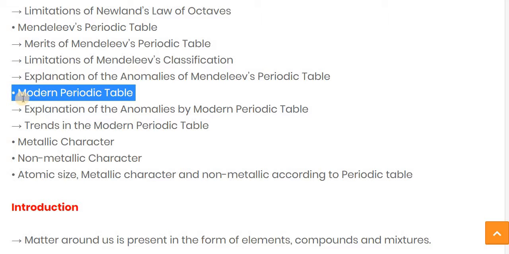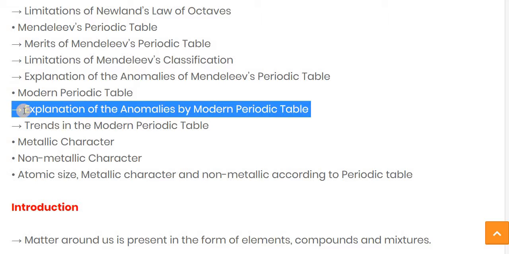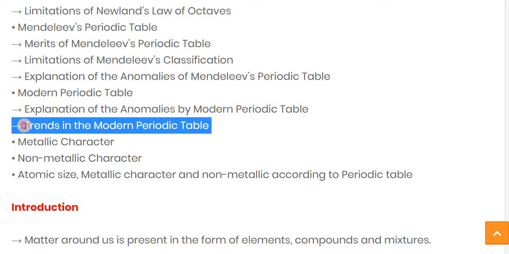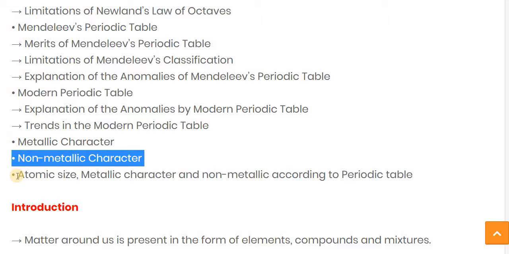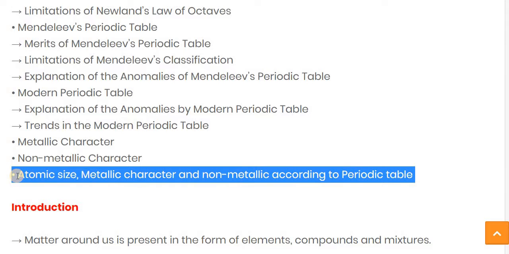We will study the modern periodic table, the explanation of the anomalies by the modern periodic table, trends in the modern periodic table, then the metallic character and non-metallic character, and also the atomic size, metallic character and non-metallic character according to the periodic table. These are the points, and this is the overview of this chapter.